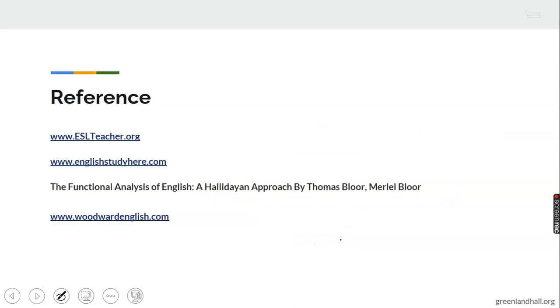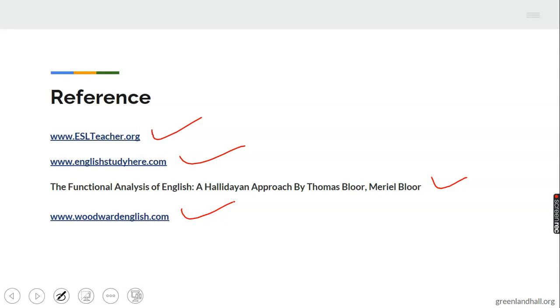I will advise for further reading that you try these websites. You get enough about adverbs there. Google this material online and you'll get more about adverbs there. And lastly, try www.woodwordenglish.com. You'll get more details about adverbs there also.